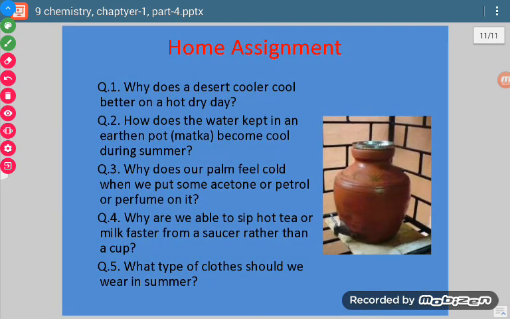Now, on the basis of whatever we discussed, you have to solve these question answers. In case of any doubt, you can ask.